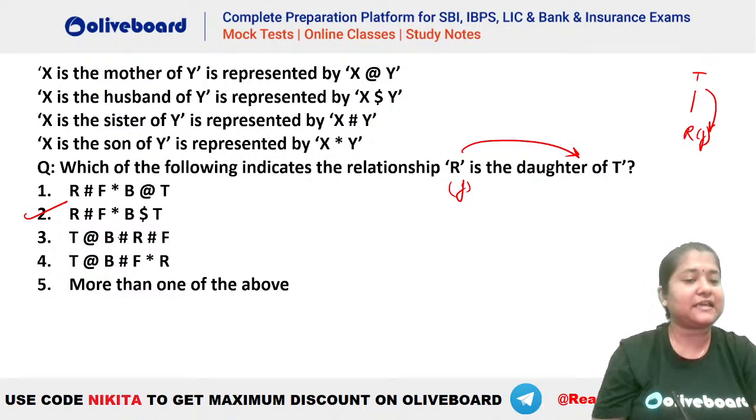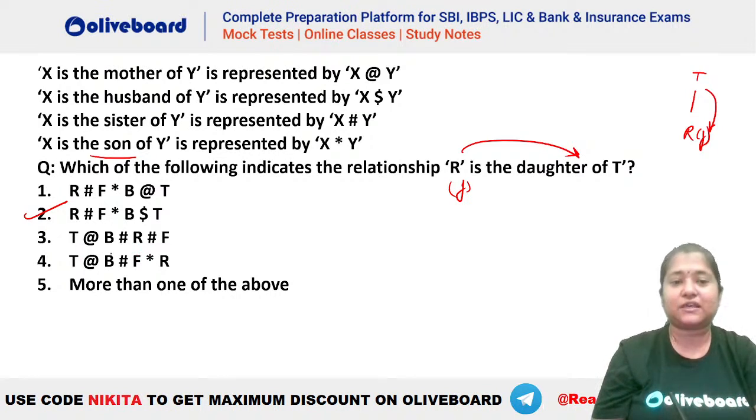Now here, let's say if we talk about R here, R has to be a daughter. That means R has to be a female person. So can we eliminate anything here? Let's check. Let's say we talk about option 4 here. F asterisk R. Asterisk means the son. That means F is the son of R. So if F is the son of R, you cannot determine the gender of R. Similarly, B hash F. Hash means sister. So B is the sister of F.